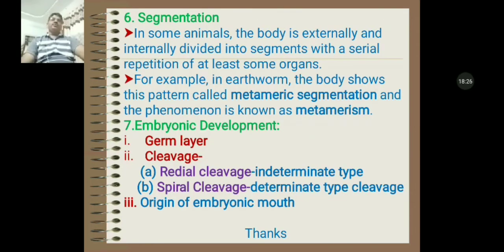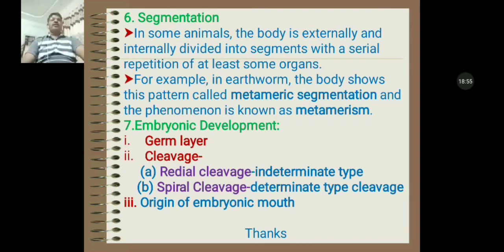Now the sixth point of classification, that is segmentation. In some animals, the body is externally and internally divided into segments with a serial repetition of at least some organs.